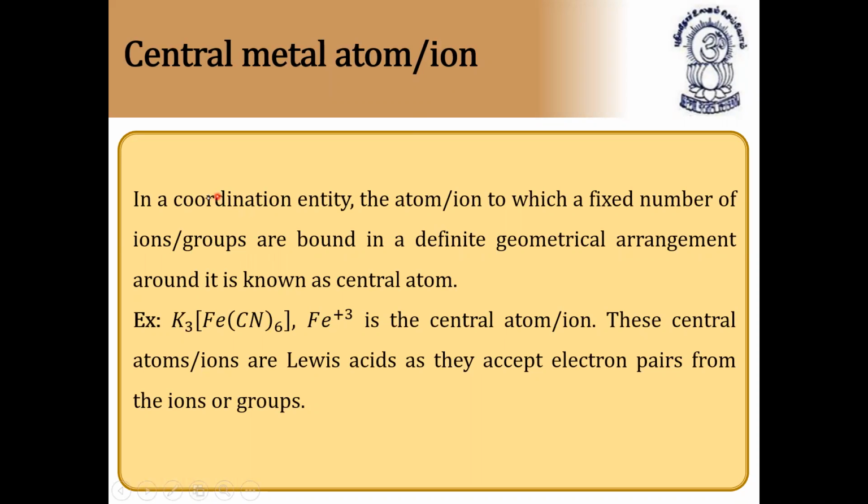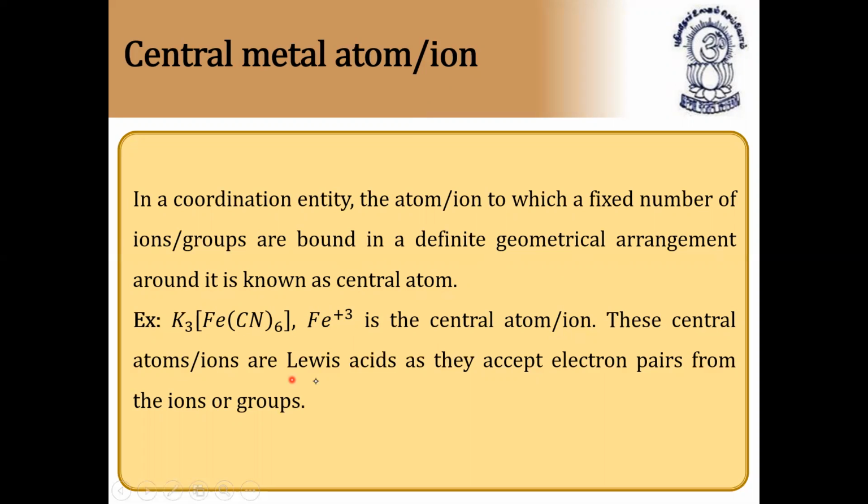Second term, central metal atom or ion. In a coordination entity, the atom or ion to which a fixed number of ions or groups are bound in a definite geometrical arrangement around it is known as the central atom. In potassium ferrocyanide, Fe3+ is the central atom, not the potassium. Only Fe3+ is the central atom present in the coordination entity.